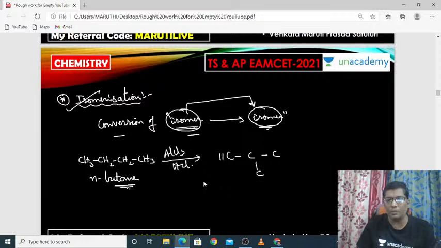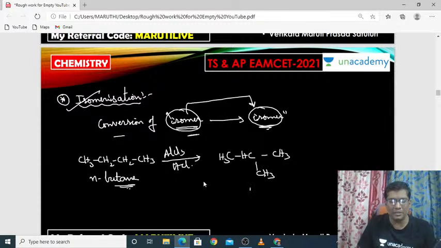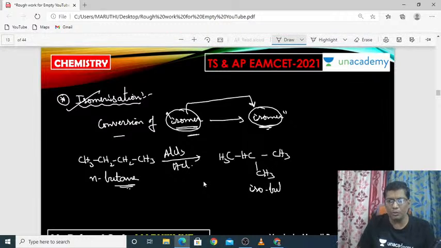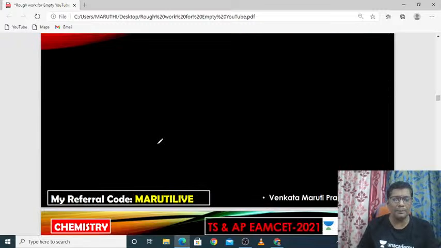This is called isobutane. CH3, CH, CH3 and CH3. It is called isobutane. So N-butane is one of the isomers. Isobutane is the other isomer. So one isomer converted to the other isomer in the presence of AlCl3 and HCl is called isomerization. That's all. Coming to the next example.